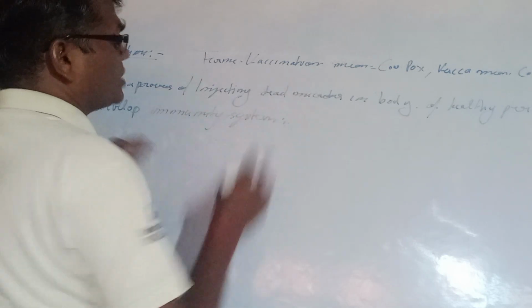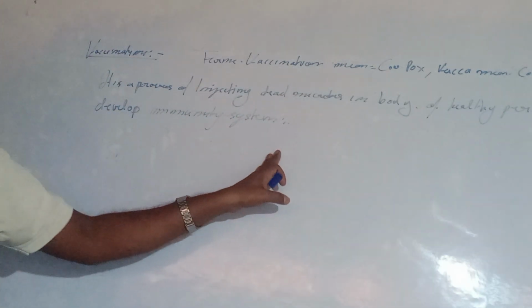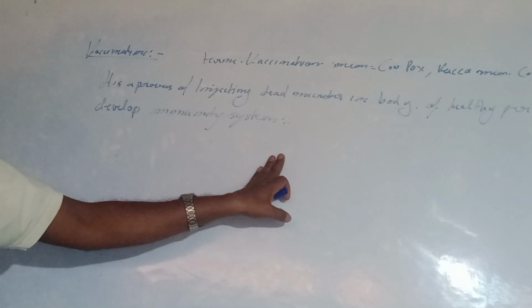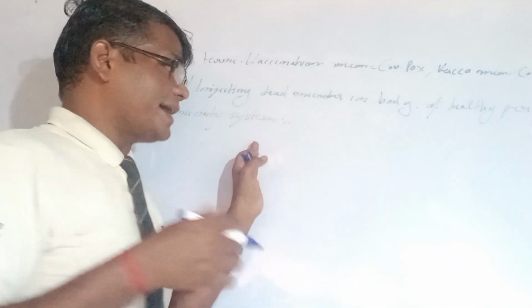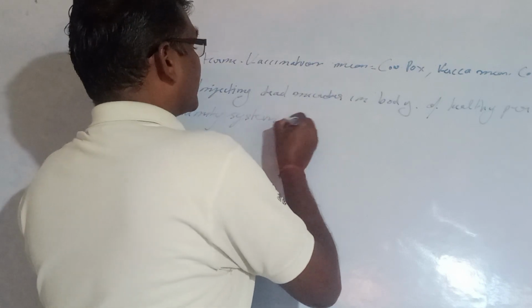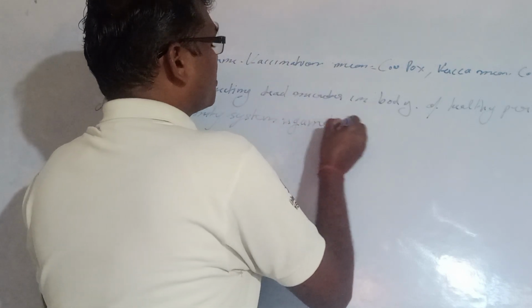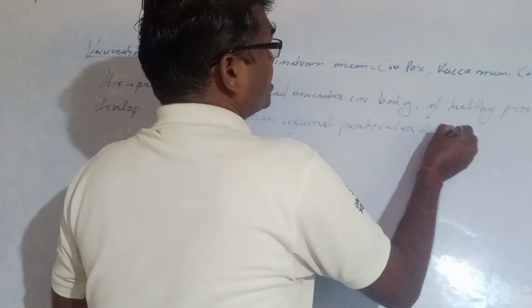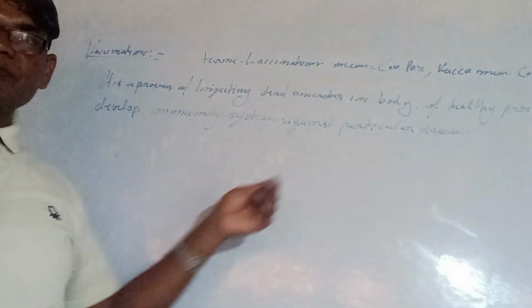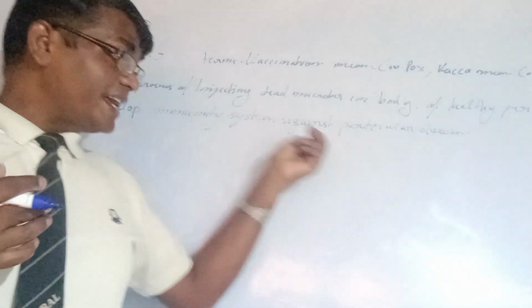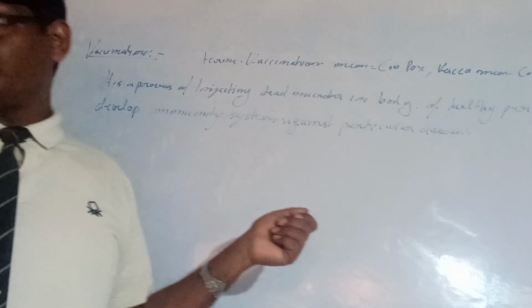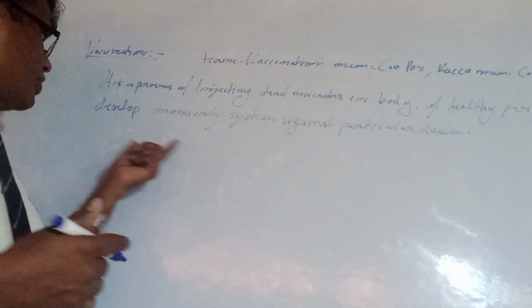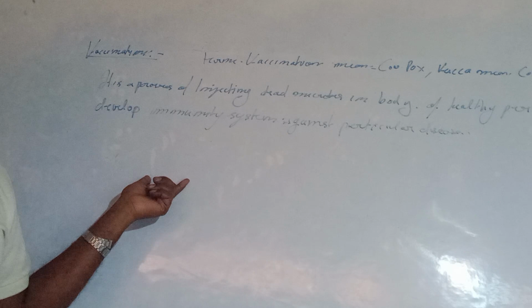We have already described the immunity system. So what was the immunity system? In order to develop the immunity system against a particular disease, our immunity system develops against a particular disease that infects our body and creates a problem. It recalls and memorizes that disease, and then it stimulates the production of antibodies. So the immunity system plays an important role.